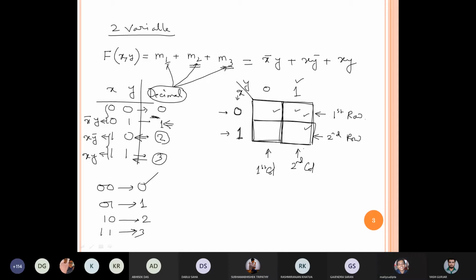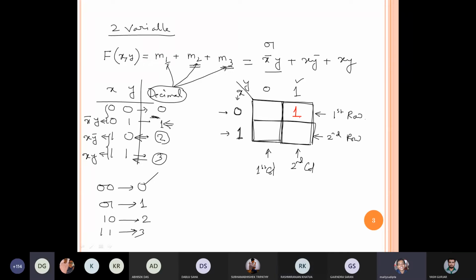Okay. Now, what is the value of x bar and y here? It is 0 and 1. Now identify where is 0. X equal to 0 over here, so I have to focus on the first row, and y is 1, so first row, second column. So here I am writing 1. Up to this, is there any doubt? Yes or no?